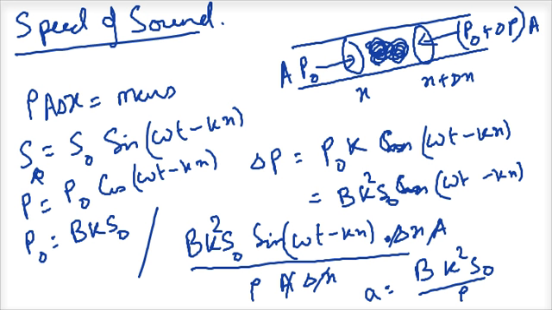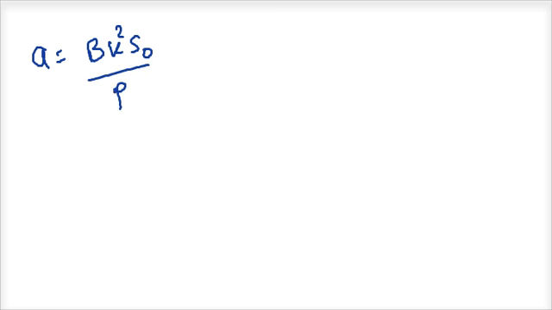Okay, now if this is the acceleration of the body, there is a sine omega t minus kx. Let me go to a new page and then let me work with this. So I have A equal to B K squared S0 by rho sine omega t minus kx. So now this is the acceleration of the body.